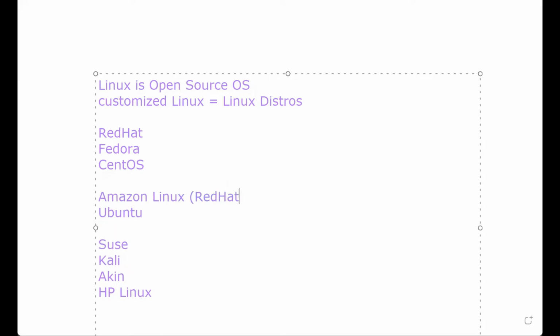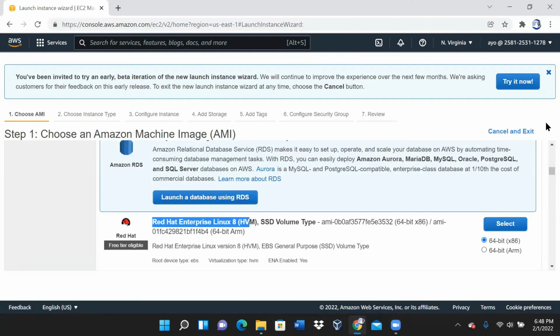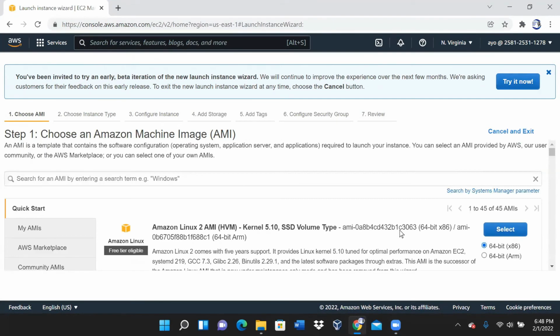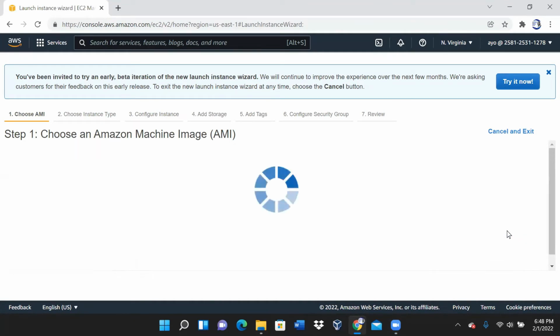In your resume, you are going to claim that you know Amazon Linux, Red Hat, and Ubuntu because you have used it. All right, so let's go back and use the Amazon. Go back to cloud. So we'll take this one. Like I was trying to show you, there are many different operating systems. So we'll just stick with this one. This one is free tier, which means you'll not be charged extra if you use this one. So we take that. Good.